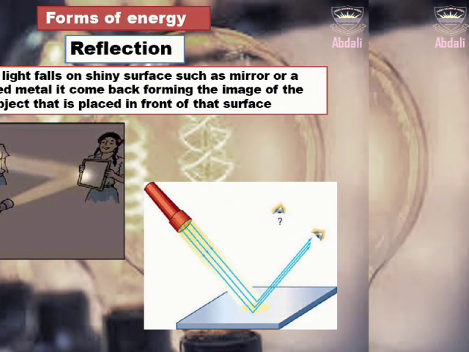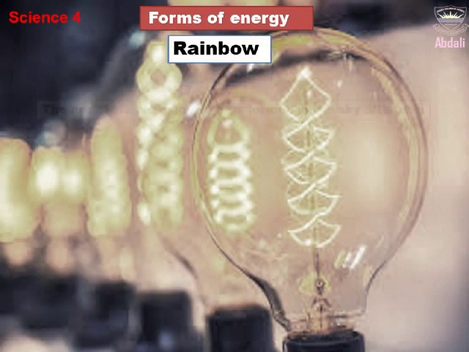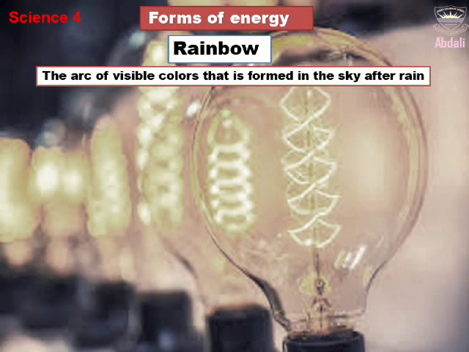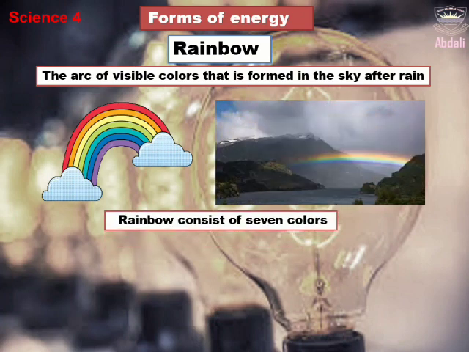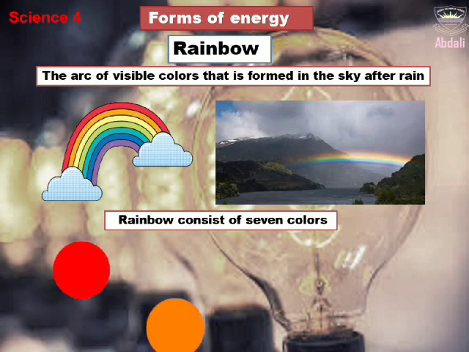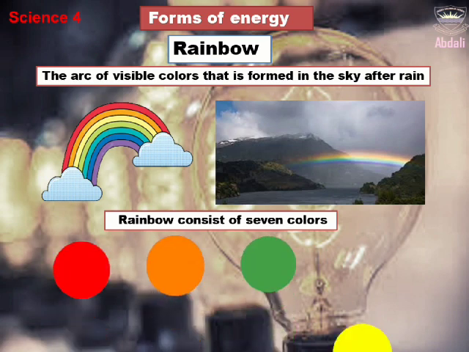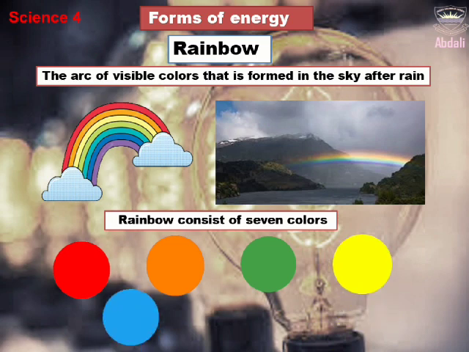Let's learn about rainbow and how a rainbow is formed. The arc of visible colors that is formed in the sky after rain. The light that comes from the sun consists of 7 colors: red, orange, green, yellow, blue, indigo, violet.